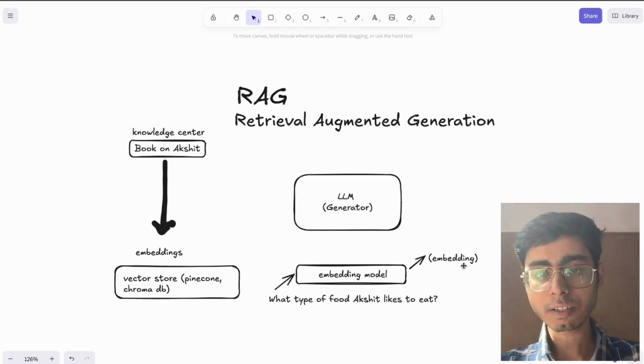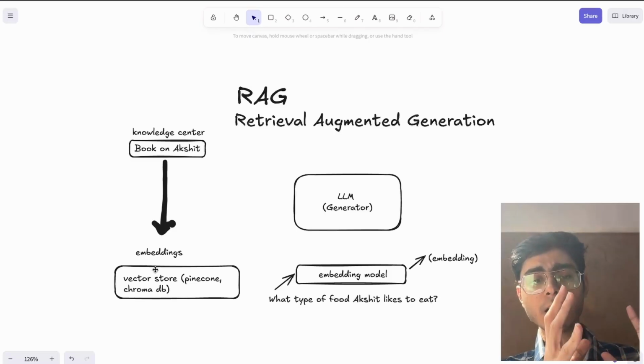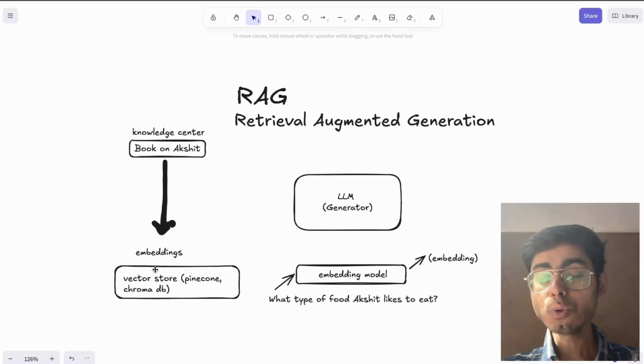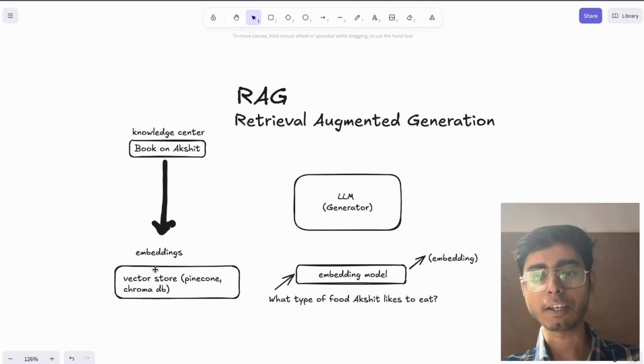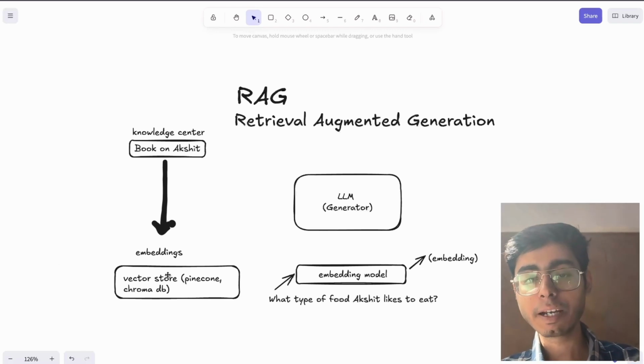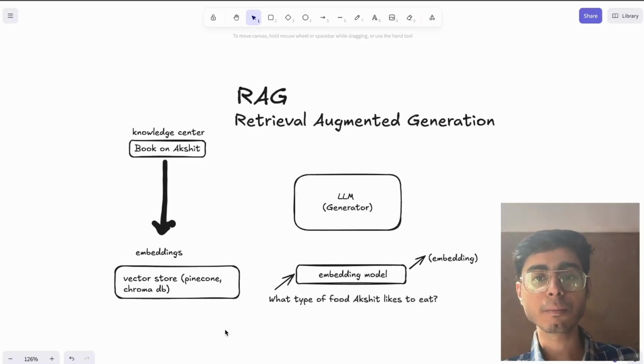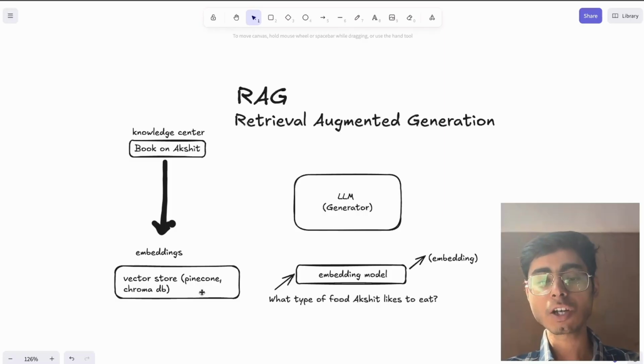Now I have this one vector, and I have another vector store which has the complete embedding database of my book. Using vector matching, like cosine similarity or some other algorithms, I can match which embeddings match this query embedding. Based on that similarity search, I can get those embeddings from the book which are related to this query, like food, Akshat, or eat.